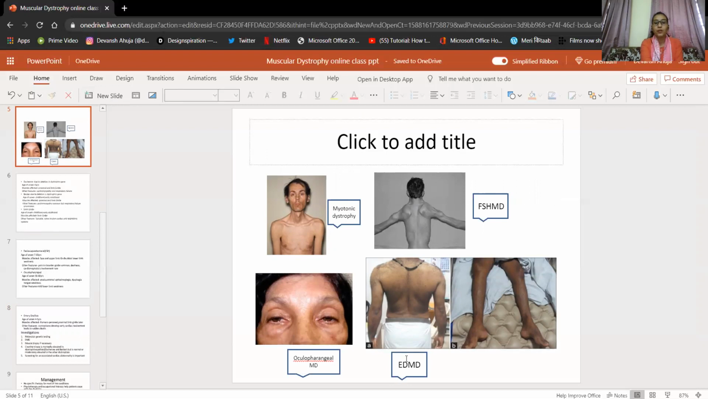This is Emery-Dreifuss muscular dystrophy. So peroneal muscles and back muscles are affected. The limb girdle is affected. So this is the picture of Emery-Dreifuss muscular dystrophy.